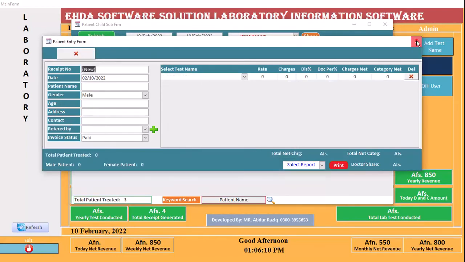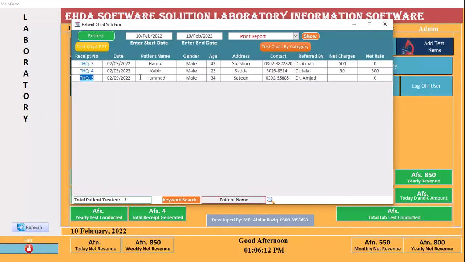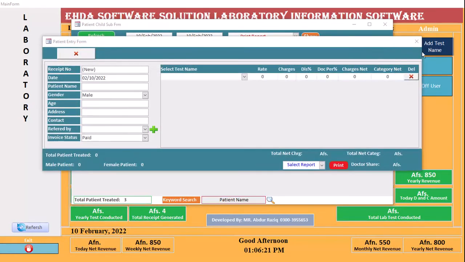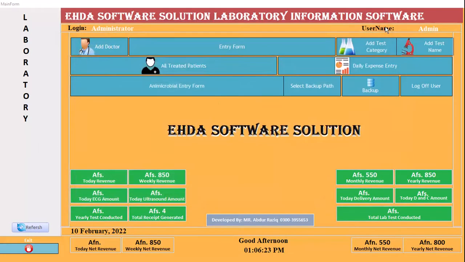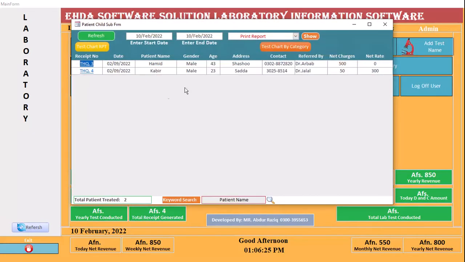Okay, here also it shows. Only click refresh this. Okay, delete. Okay, I want to refresh. Click again. Okay, you see the record has been deleted.